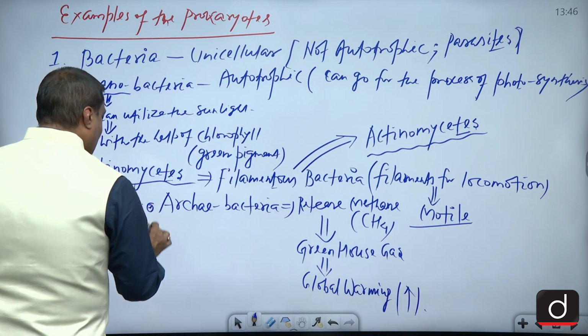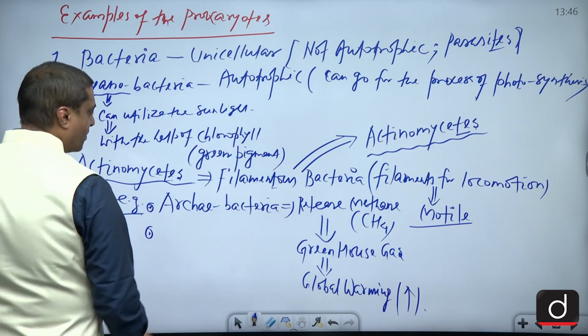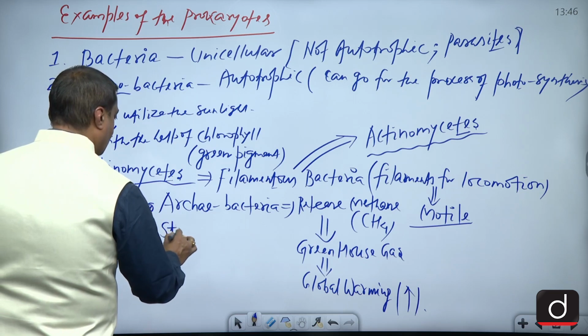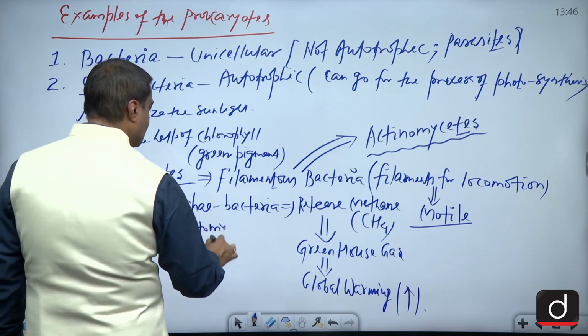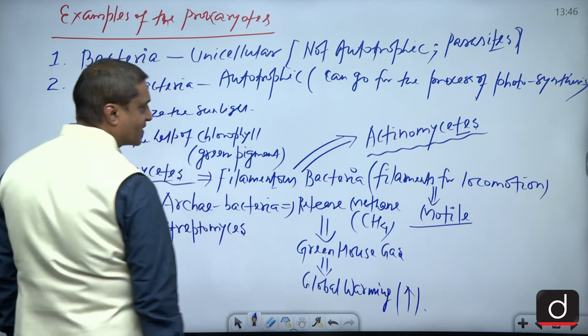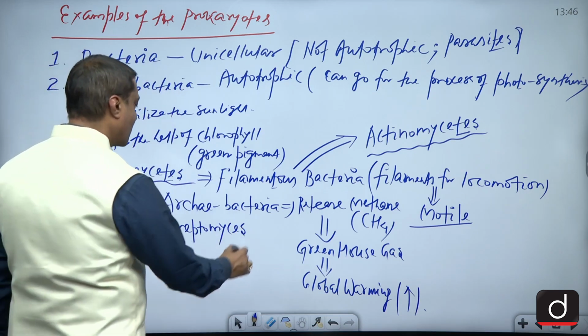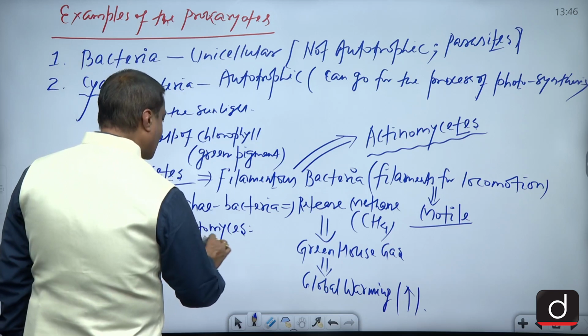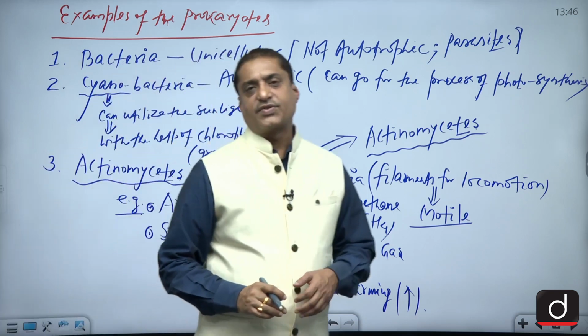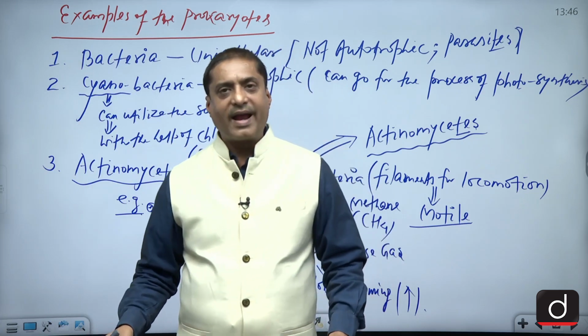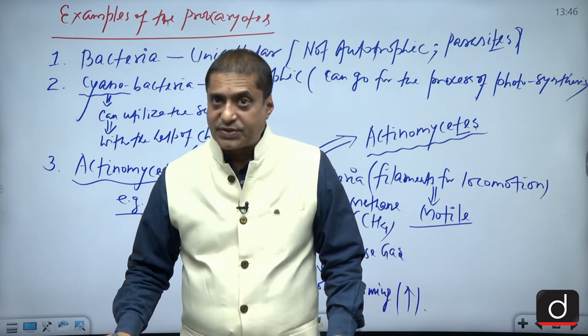If you take another example here, that would be streptomyces. They are also actinomycetes. They are also filamentous bacteria. And as far as streptomyces is concerned, remember they provide you one of the antibiotics that is called streptomycin.